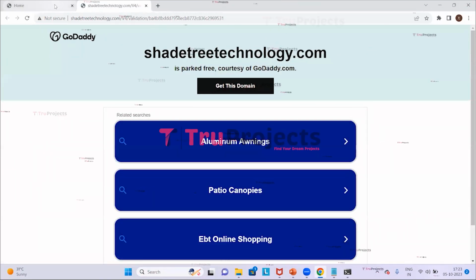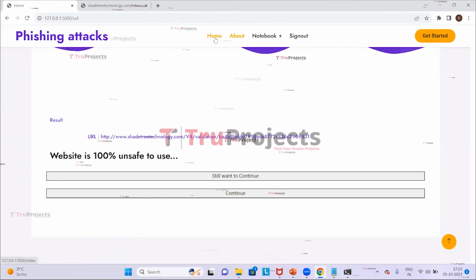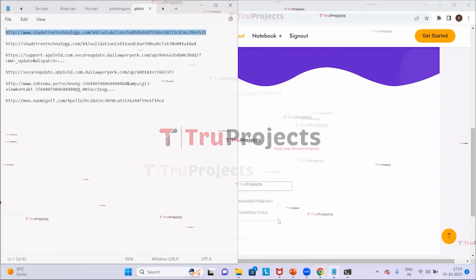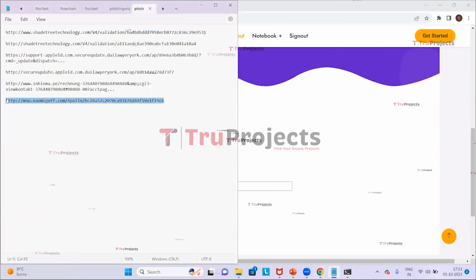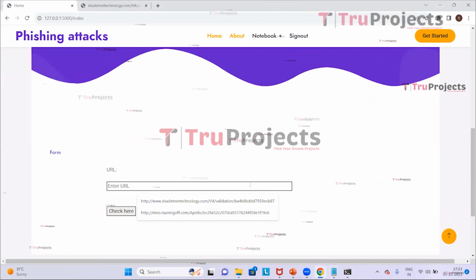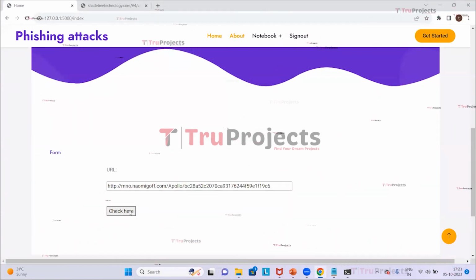And now we will give one more URL. For that we need to click on home. And here we'll paste the URL. So I'm selecting this URL as the input. So I'm copying it. Here we will give the link. And now we need to click on check here.